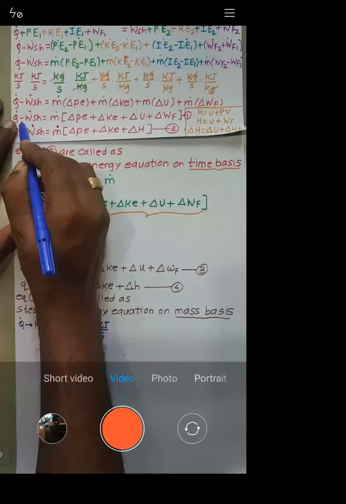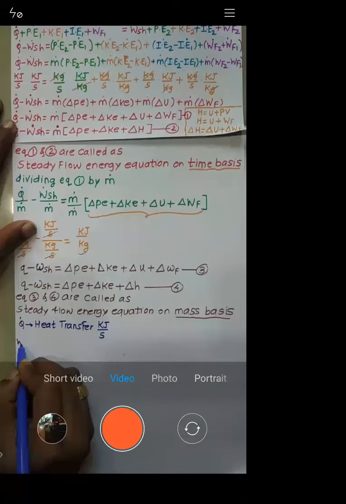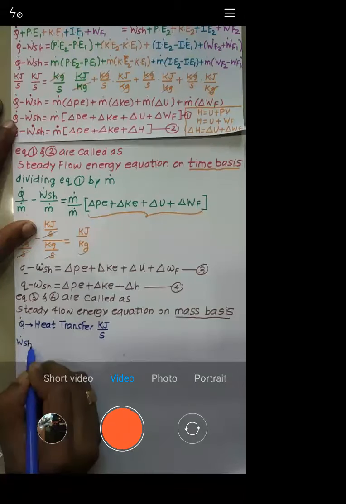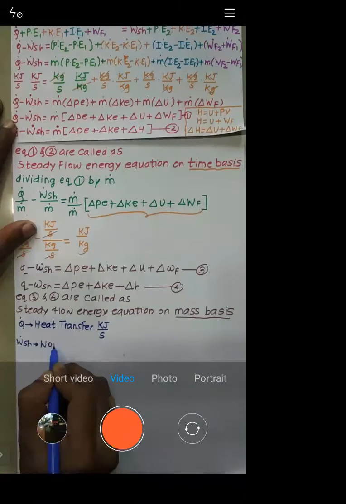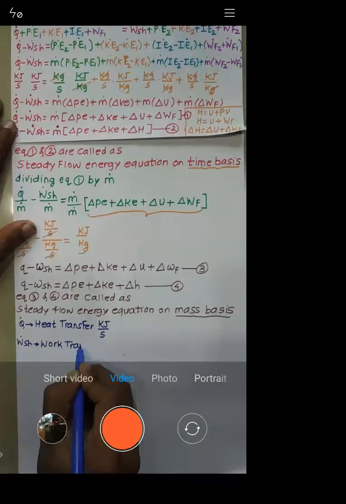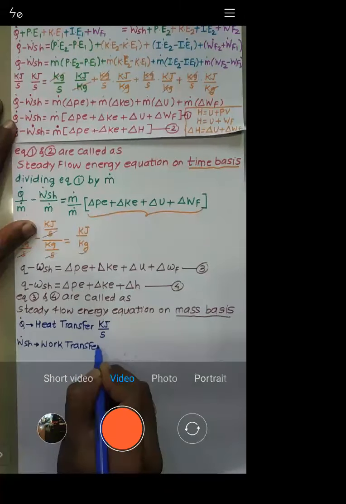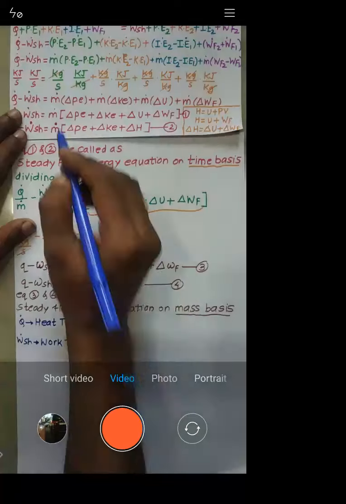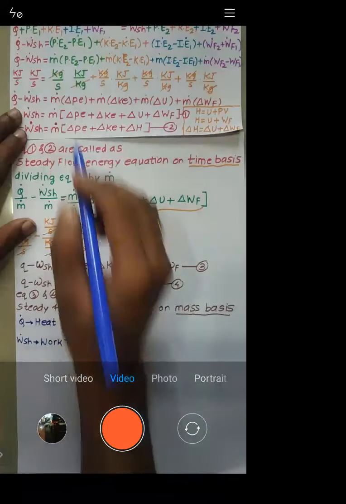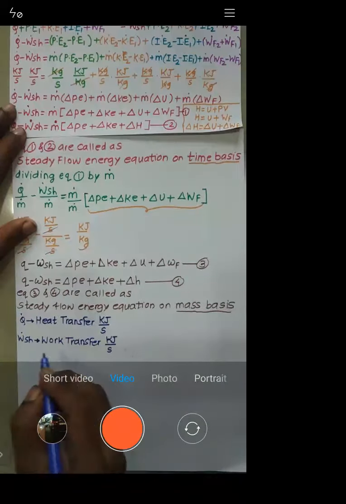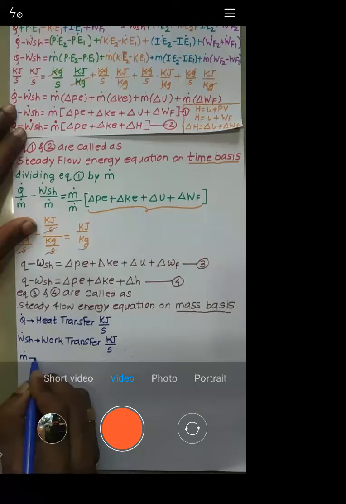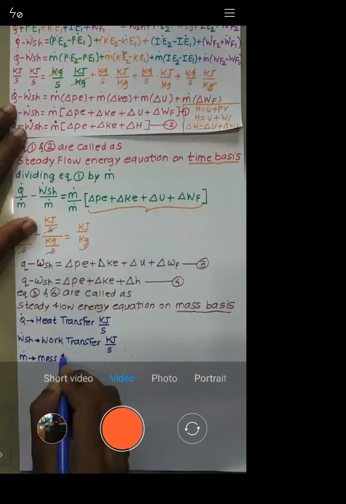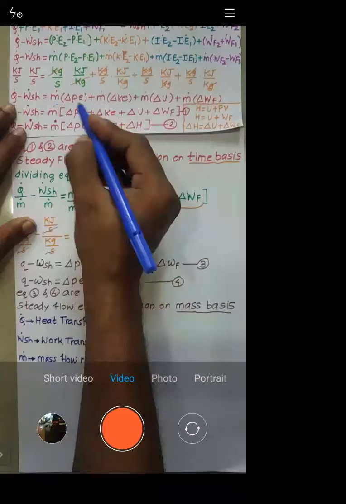What is W dot SH? It is work transfer, also known as shaft work. The unit will be the same because both are subtracting, so kilojoule per second. Let's go to the next term, M dot. M dot is nothing but the mass flow rate, as mentioned before, and the unit is kg per second.